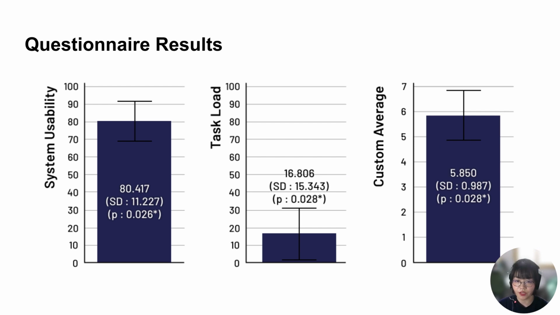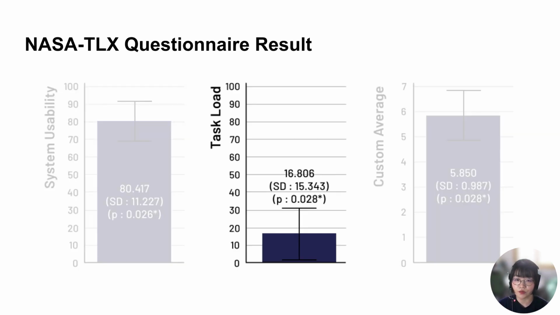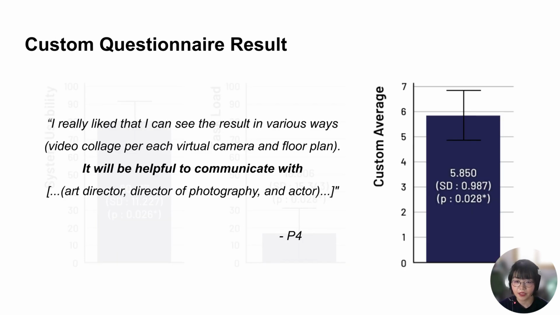Looking at the questionnaire results, participants gave an average score of about 80 out of 100 on the system usability questionnaire, saying that taking a video is much easier than drawing or adding animation to 3D characters. They also reported a low perceived task load, about 16.8 out of 100. Finally, participants considered CollageVis a valuable alternative to their traditional previs methods, giving an average score of about 5.8 on a 7-point Likert scale in the custom questionnaire. Participants said it would be helpful to communicate with staff with various levels of technical proficiency.